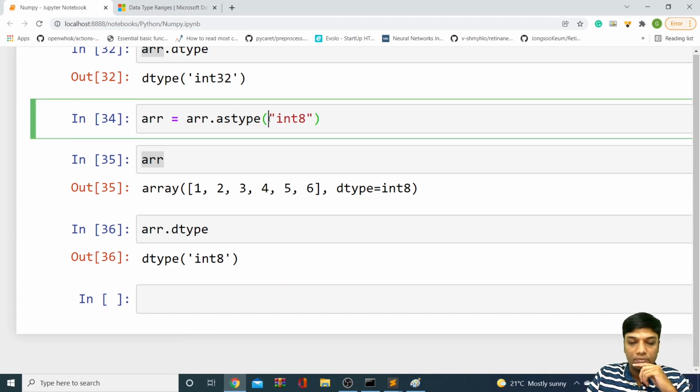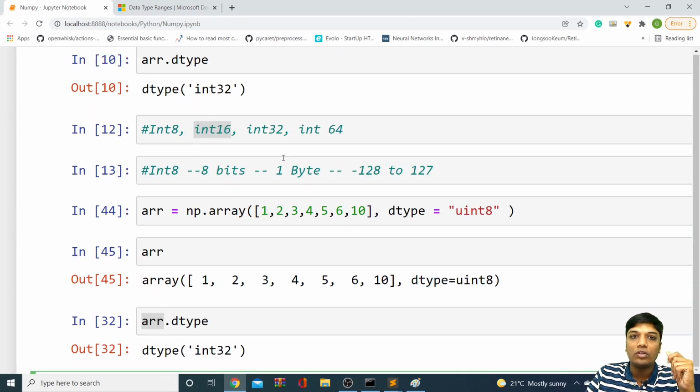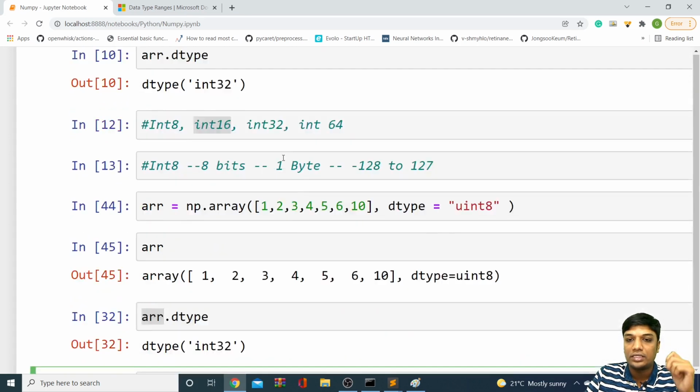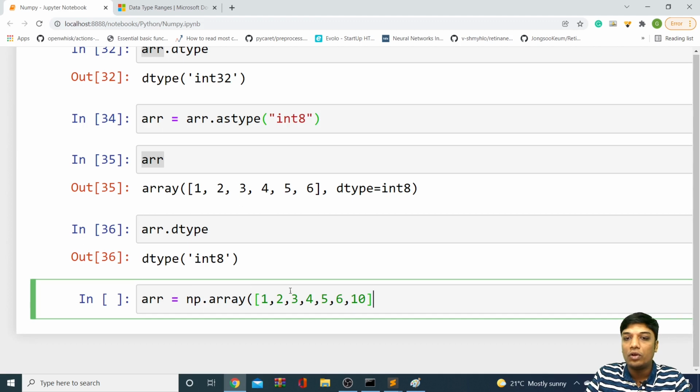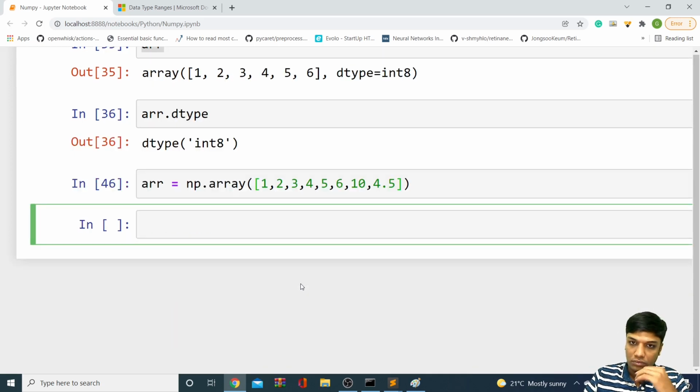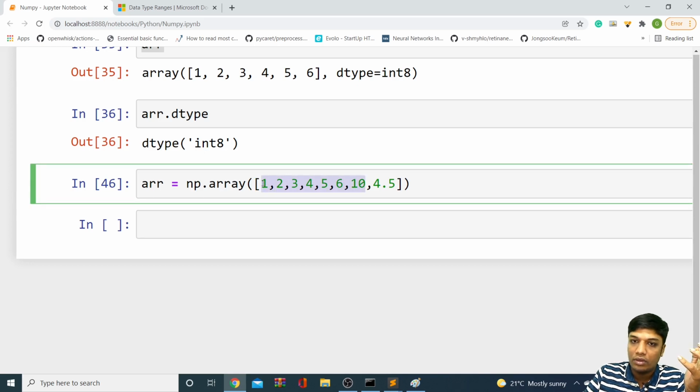Okay, cool. In the same way, we also have float kind of data types. Let's see that. Let's assume that you're creating an array like this, and your array has something like 4.5. Automatically your entire array will be converted, because here you're giving integers and you're giving a float.